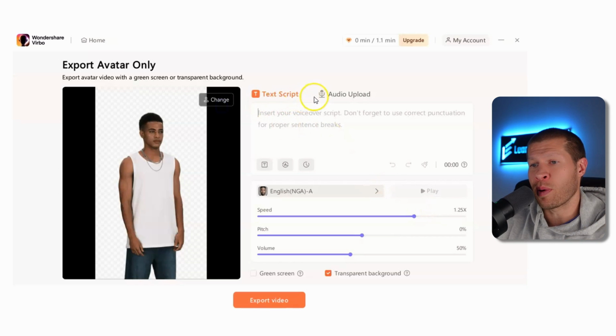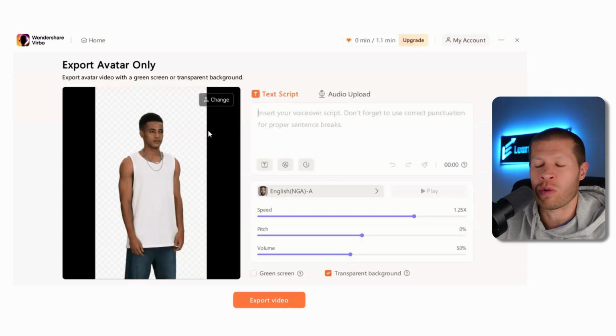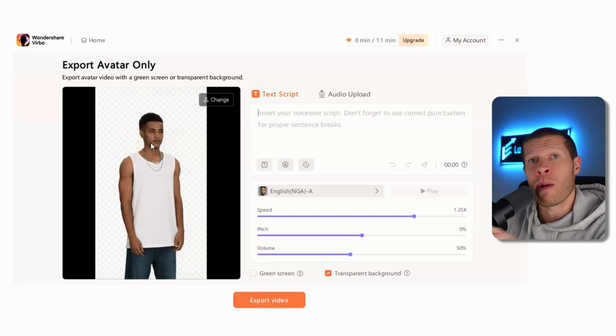And then right here, you input your script, or if you already have a human voiceover, you can upload that audio right in here, and then he will literally mimic with his mouth what you're saying, and it will sound like you because you've already recorded the voiceover, if you have it, because you're a human or whatever you want to do, right? So I always just use the AI voice and the AI avatar here. Then I overlay him on top of another background and I upload the videos like that.